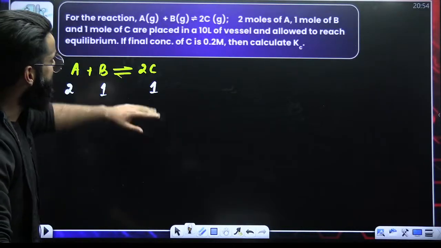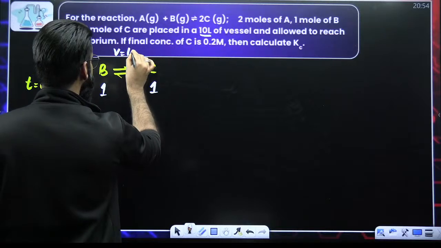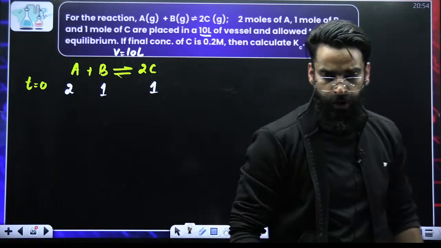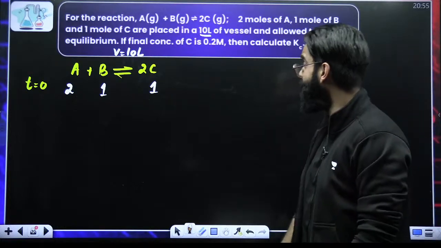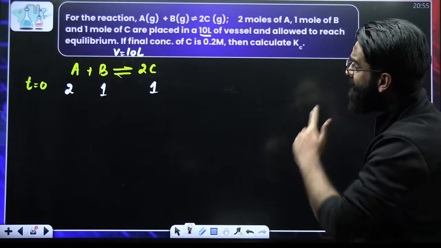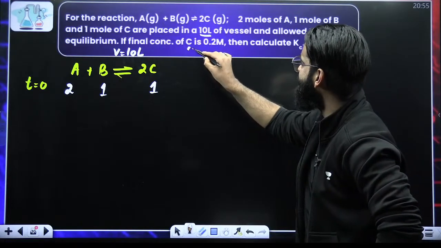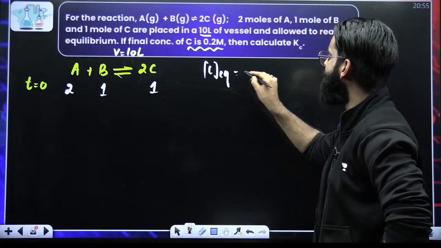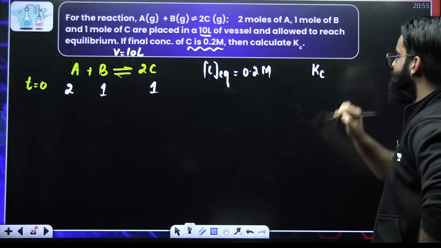The reaction is taking place in a container whose volume is 10 liters. The concentration of C at equilibrium is given as 0.2 molar. We are supposed to calculate Kc.